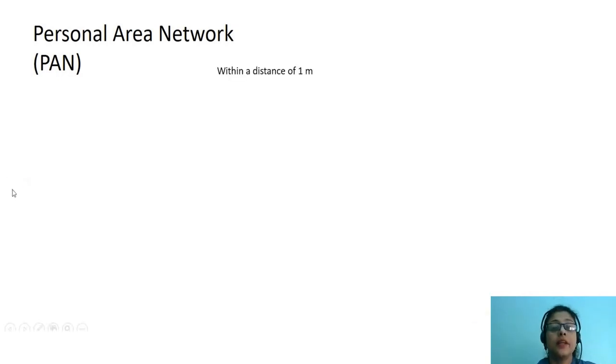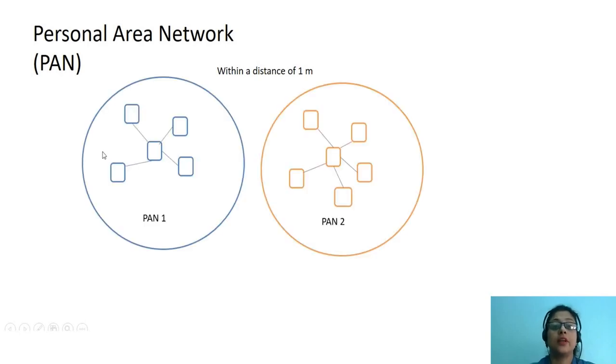This personal area network works within a distance of 1 meter. And with the help of personal area network, we can connect laptops, printers, fax machines, or computers within a distance of 1 meter. So this is an example of PAN. So we have here two PANs. One is PAN 1, another one is PAN 2.